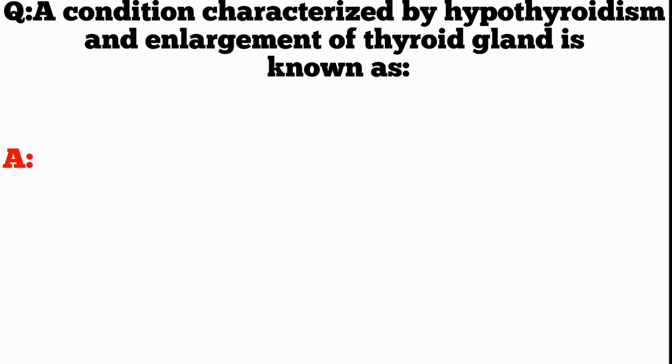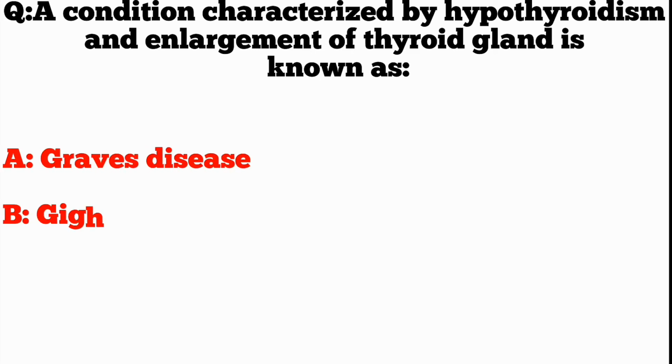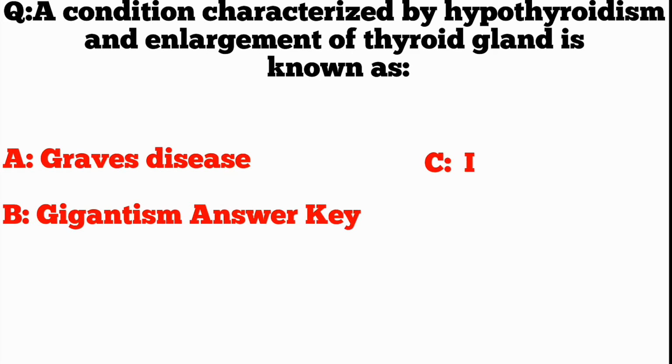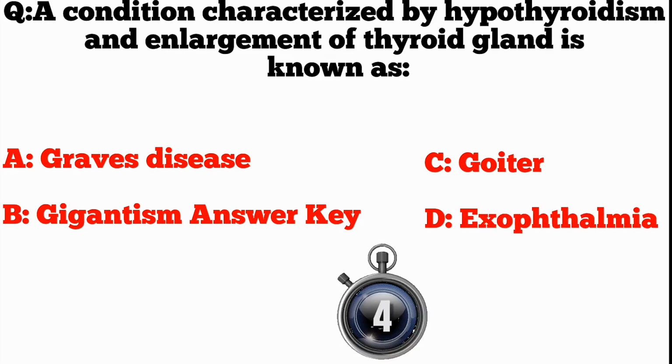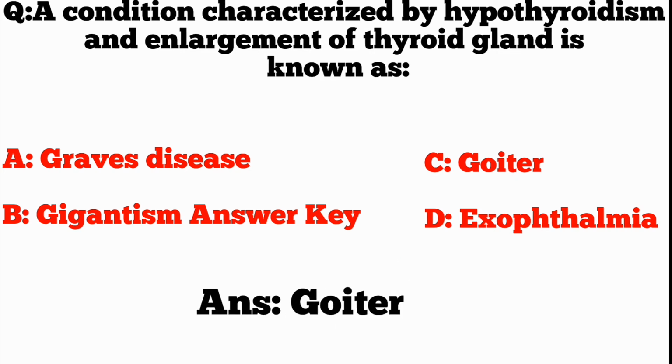Q. A condition characterized by hypothyroidism and enlargement of thyroid gland is known as A. Graves' disease, B. Gigantism, C. Goiter, D. Exophthalmia. ANS. Goiter.